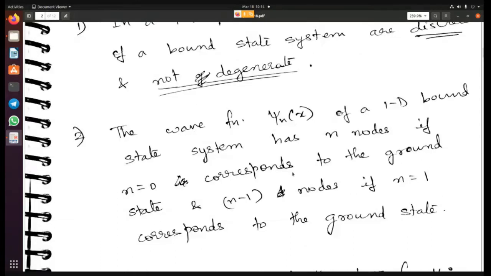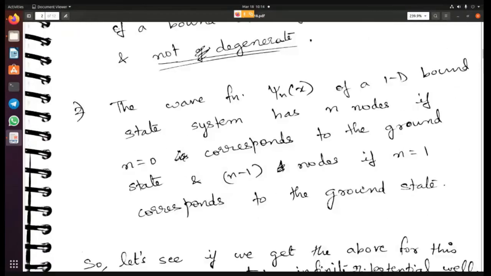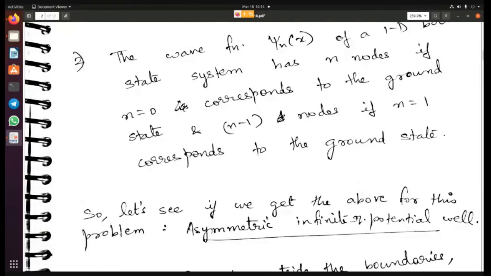And the wave function psi n of x of a one-dimensional bound state system has n nodes if n equal to 0 corresponds to the ground state, and n minus 1 nodes if n equal to 1 corresponds to the ground state. So these are the two theorems. We will try to see if, after solving the Schrodinger equation, these two theorems hold or not for this particular problem.